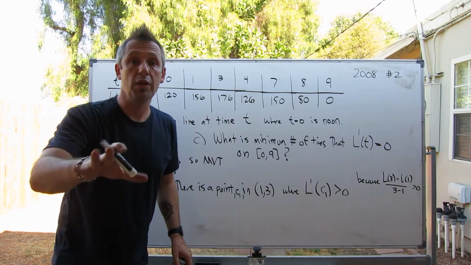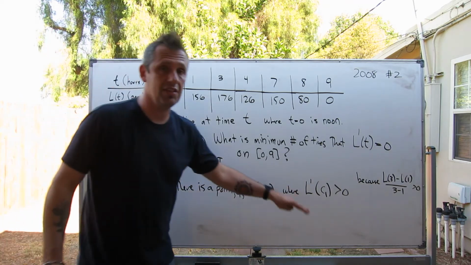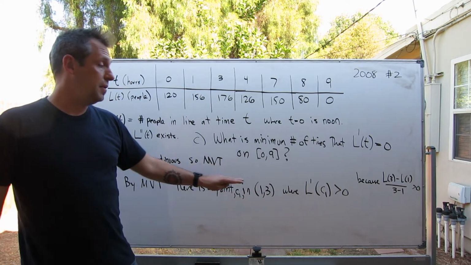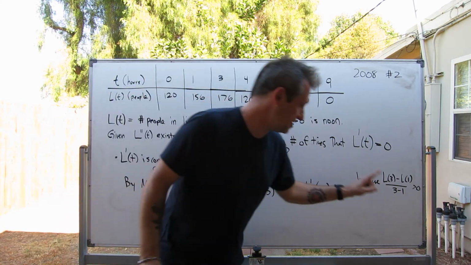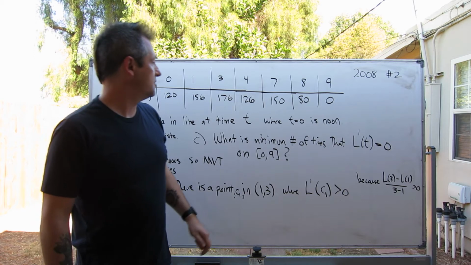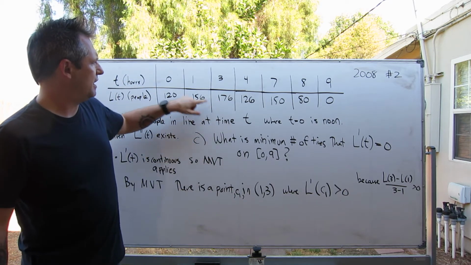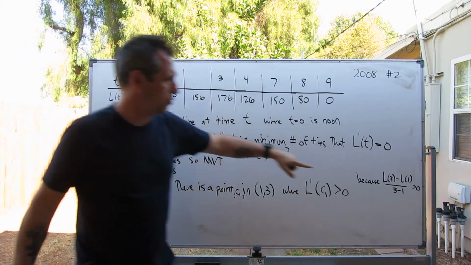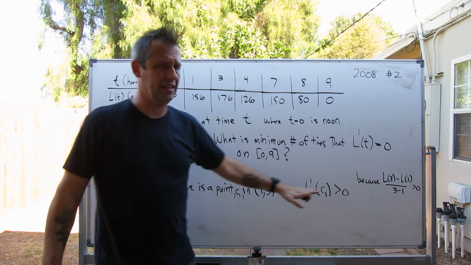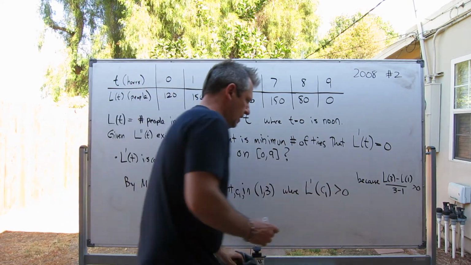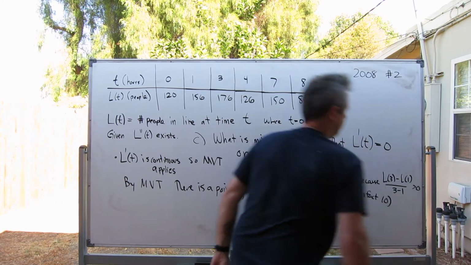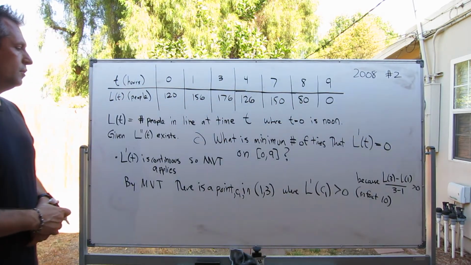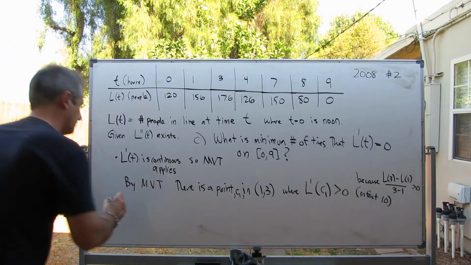In fact, we could actually go much more than this. We could say there is a point C in the interval from 1 to 3 where L prime of C equals exactly what that number is. That number being 20 divided by 2, which is 10. Cool.